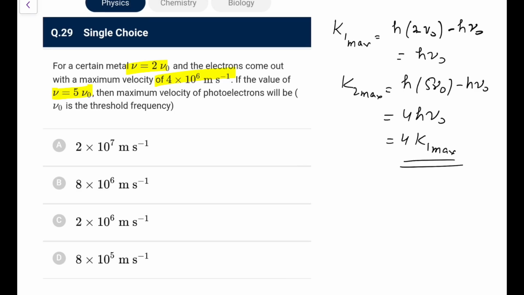So kinetic energy is 4 times, that means the speed would be double. So the speed is doubled, you can directly go for 8 into 10 to the power 6.